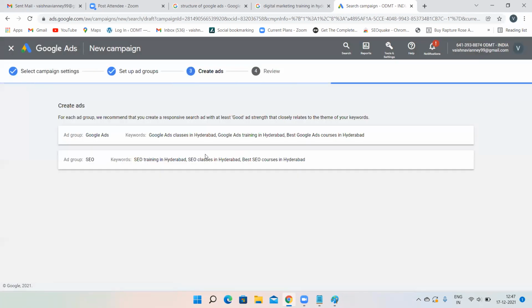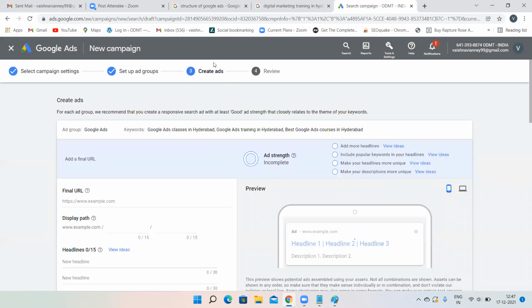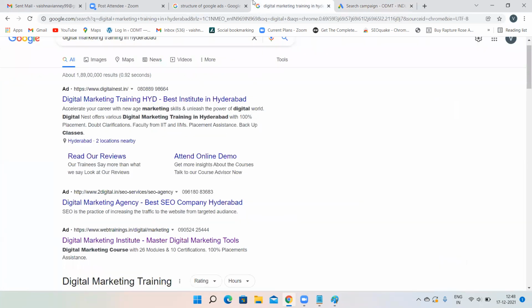Now the next step, that is the third step over here, is create your ad. Now you have to give this title and this description. These things are known as extensions. Leave them as of now. We will be giving the title and description as of now.